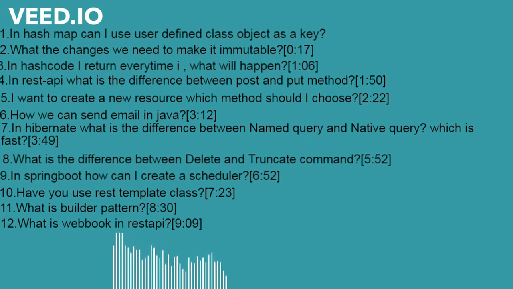What is the difference between delete and truncate commands? I think delete will delete the data, and truncate will remove the table as well.